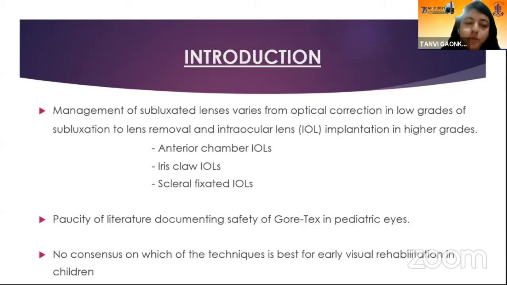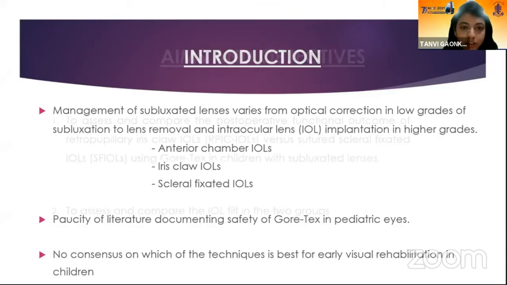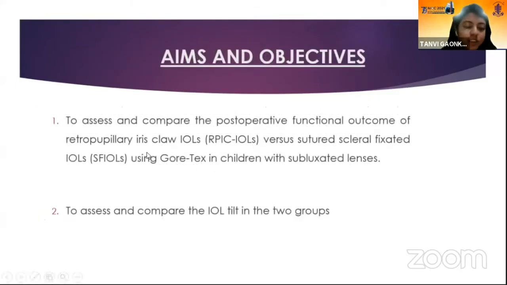At present, there is paucity of literature which documents the safety of Gore-Tex suture in pediatric eyes. Also, there is no consensus on which of these techniques is the best for early visual rehabilitation in children. Hence, we undertook this study to assess and compare the functional outcome of retropupillary iris claw IOLs versus sutured scleral fixated IOL using Gore-Tex in children with large subluxations. Also, we wanted to compare the IOL tilt in the 2 groups.